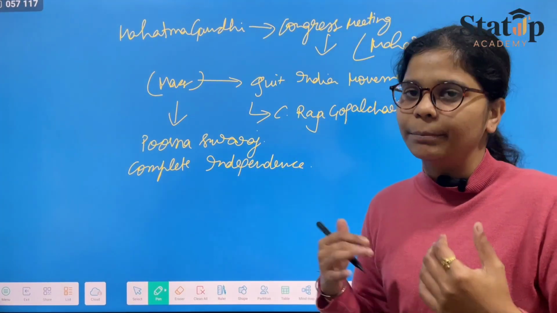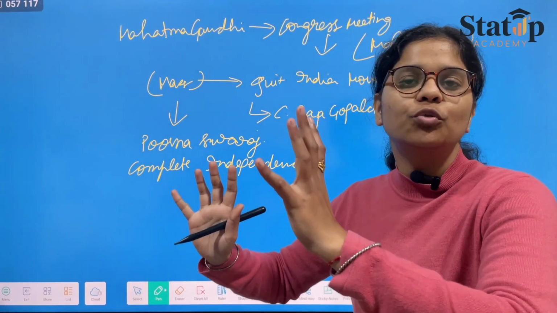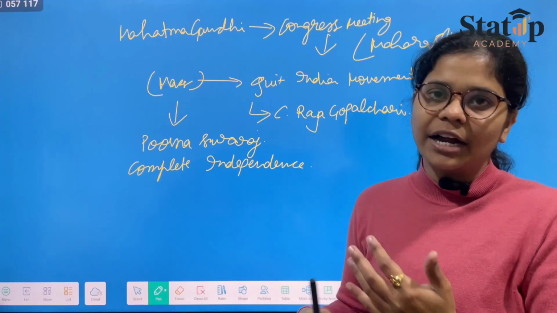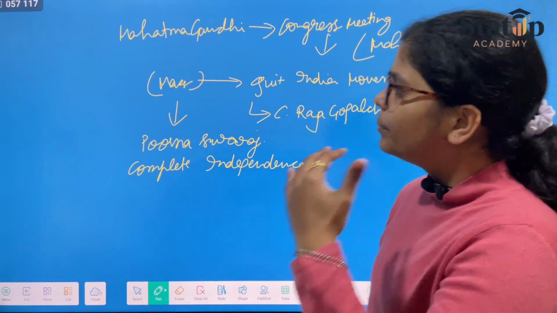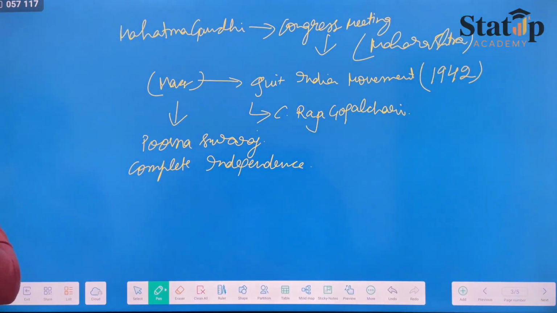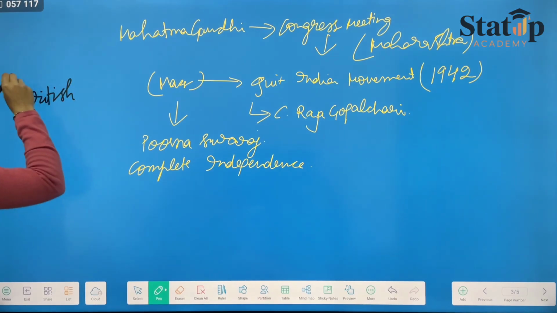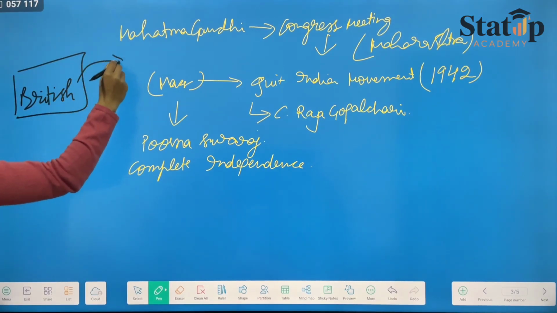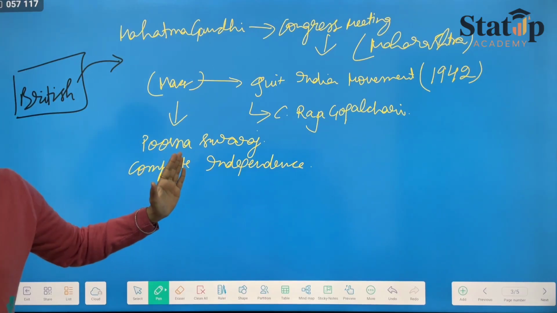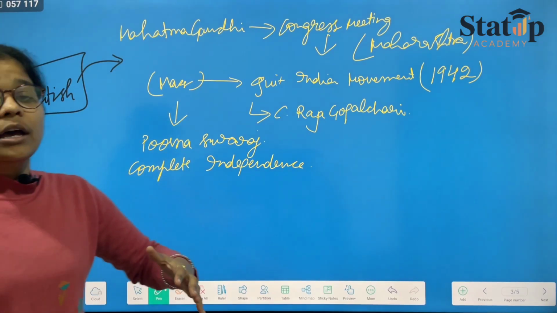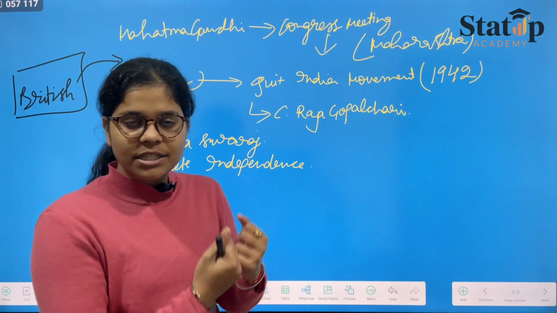After they declared the aim of complete independence, the masses drew towards the movement, and they started the movement. Now, the British got to know about all these things that were going on inside the country. Inside the country, people were against the British.